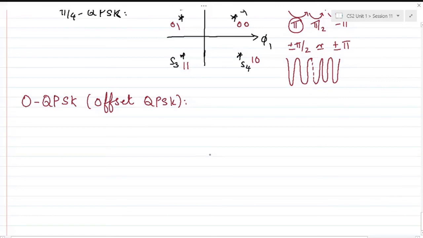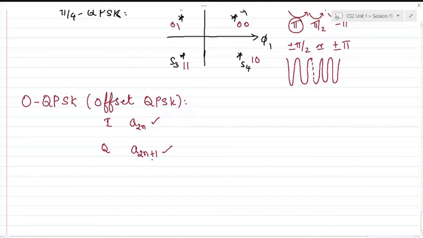transition between successive symbols. This is done as I had shown in the block diagram of the generation of QPSK. You had I phase and Q phase. I phase had all the even symbols. When you look into the transmitter block diagram of the original QPSK, it had a combination of I and Q, where both the upper path and the bottom path belong to the BPSK signaling scheme. The upper path had only the even terms, and the lower path had only odd terms, and accordingly you modulate separately and then add them.